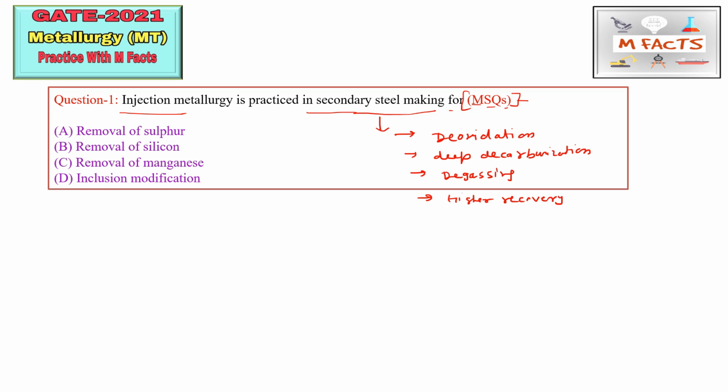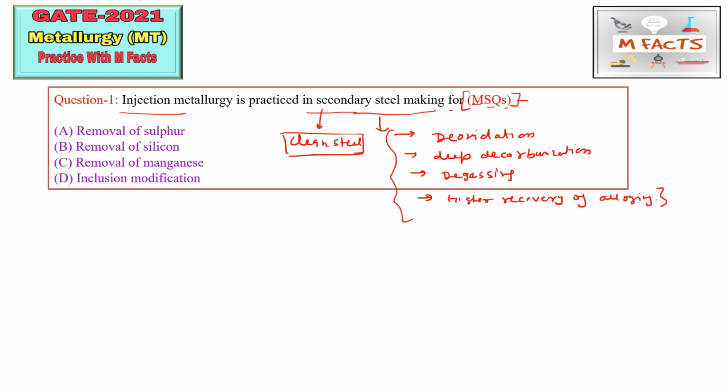If we are talking about AOD and VOD, we do high recovery of alloying elements under secondary steel making. The most important thing is that the purpose of secondary steel making is to produce clean steel, and this clean steel is very important. In this secondary steel making they are asking about injection metallurgy.